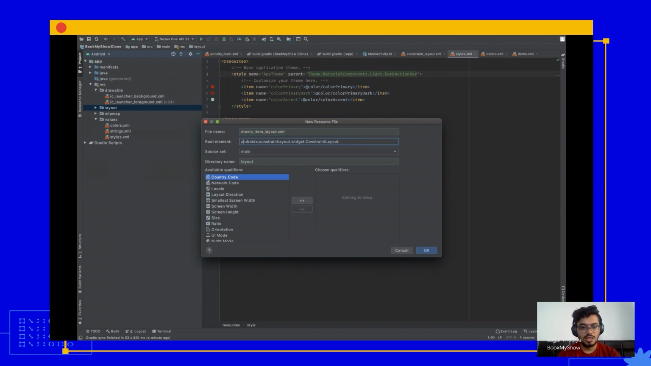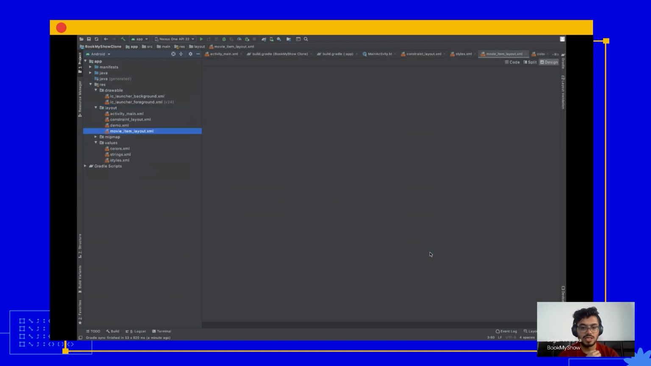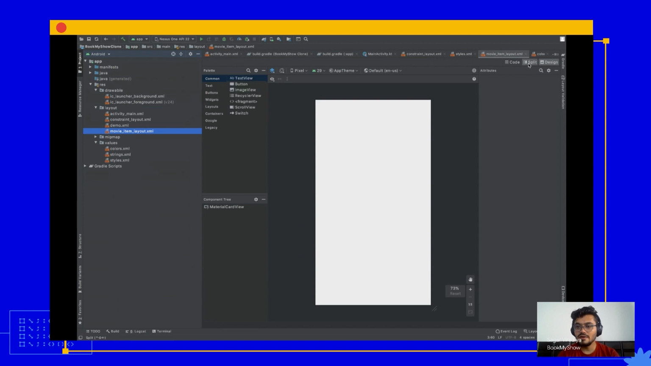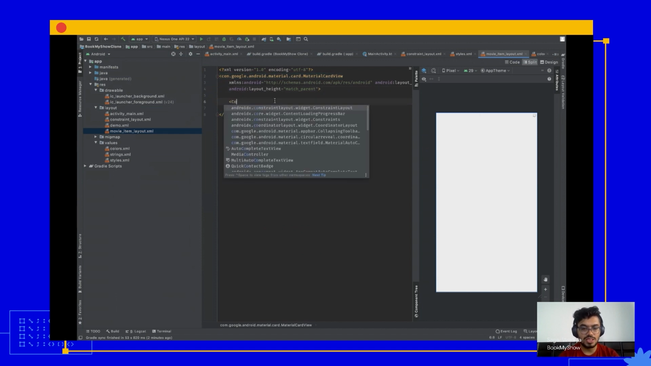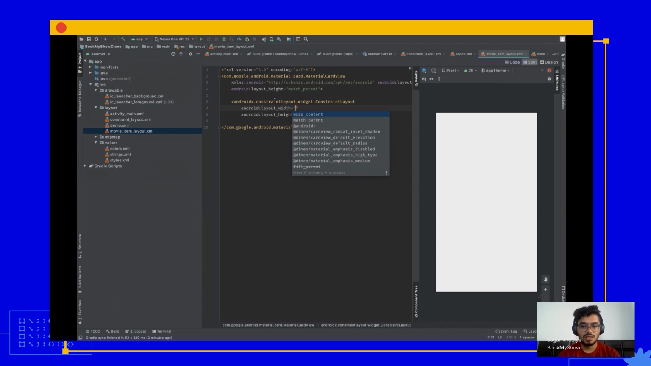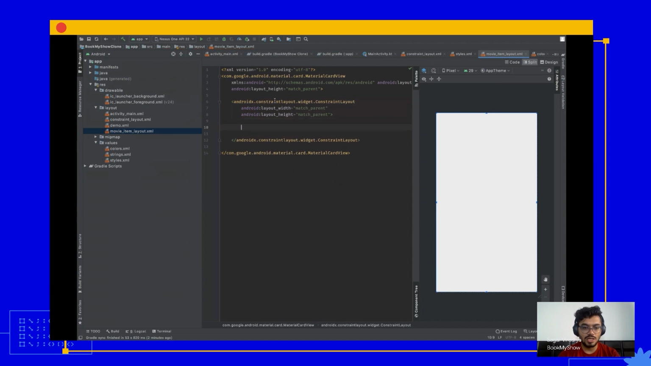.xml. All right. Now our parent would be CardView, right? Because we are building cards. So just in the root element, type MaterialCardView and click OK. All right. So we have our layout ready now. The very first thing that we'll be needing is a ConstraintLayout. So we'll be using ConstraintLayout to position things within. So let's just add that. Okay, I have ConstraintLayout now.